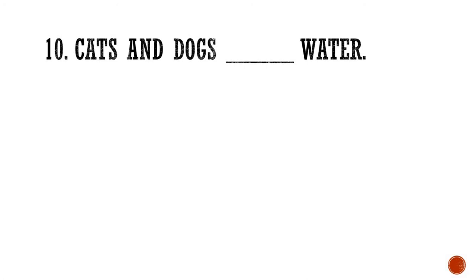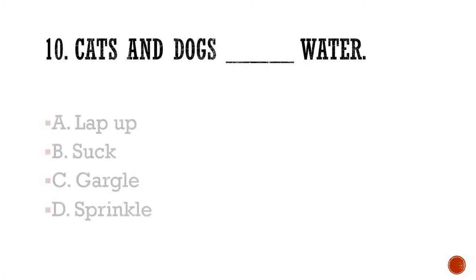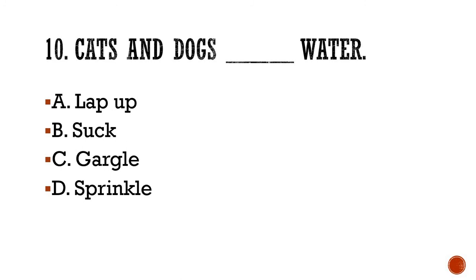Cats and dogs dash water. Options are A, lap up, B, suck, C, gargle, or is it D, sprinkle? Cats and dogs dash water. Quickly write down your answers if you know or if you think any of these could be the answer. Please write it down in your book before I display. Cats and dogs dash water. I hope that you have written the answers.